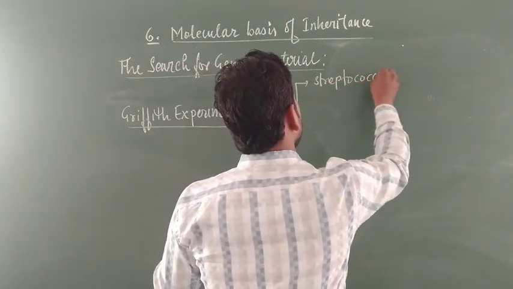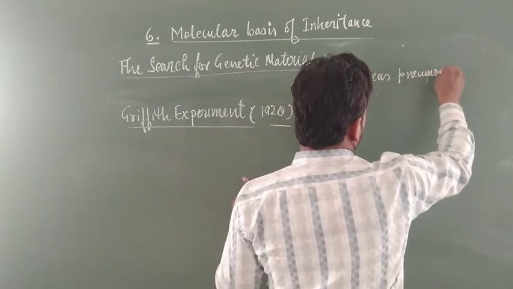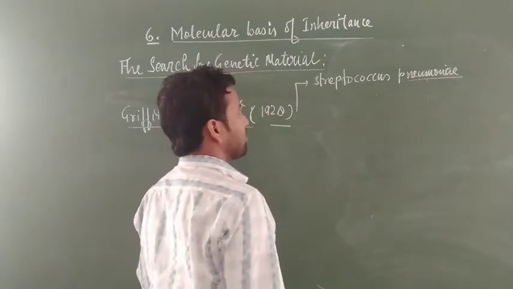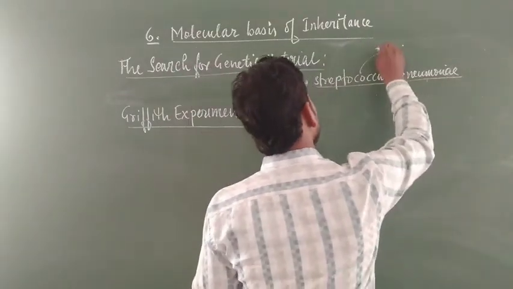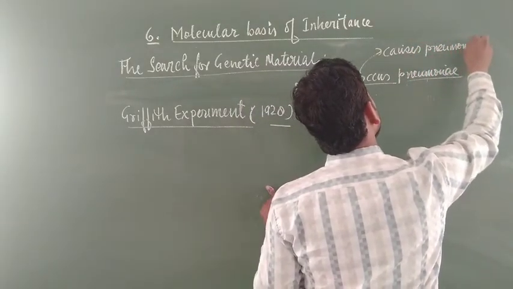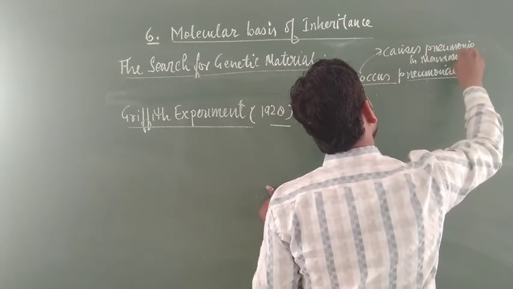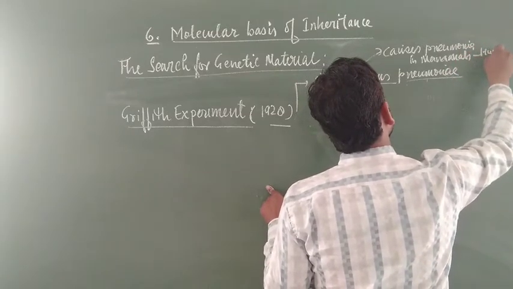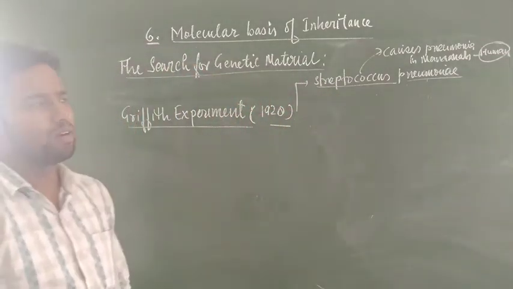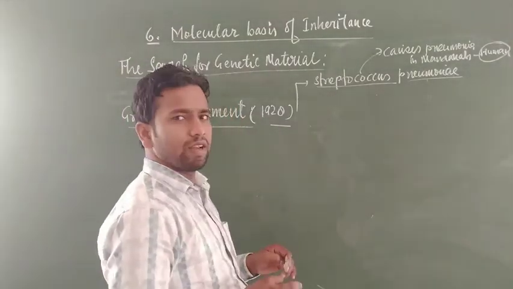This bacterium causes pneumonia in mammals including humans, many types of mammals as well as humans.